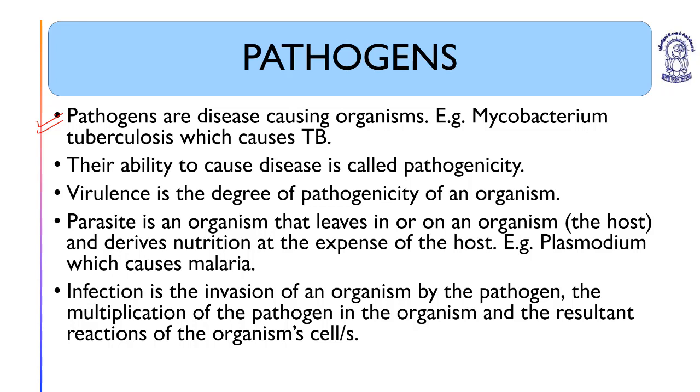Understood? Example, Mycobacterium tuberculosis, which causes TB, tuberculosis. So these infection causing agents are known as pathogens. They are related to infectious diseases.